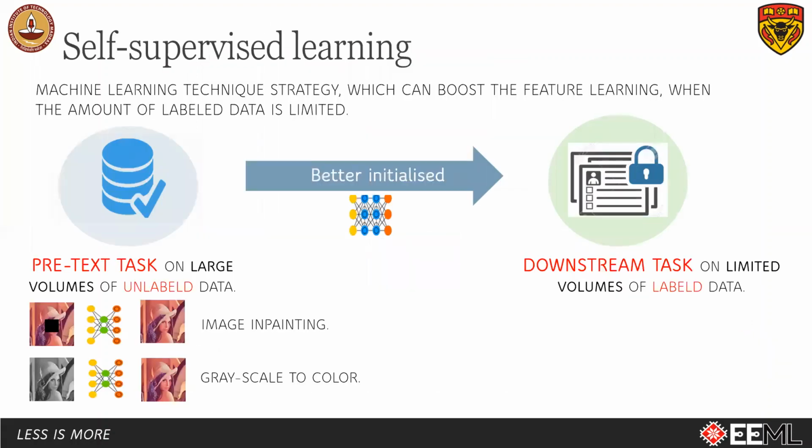Self-supervised learning is a machine learning strategy that enables networks to learn the features when the labeled data is limited. This works in two steps: pretext task and downstream task. In the pretext learning stage, auxiliary tasks are designed from unlabeled data itself. While performing the pretext task, the network learns the features, which helps in better weight initialization. Once the network is pre-trained, it is transferred to the downstream task, where it is fine-tuned with a limited labeled dataset.